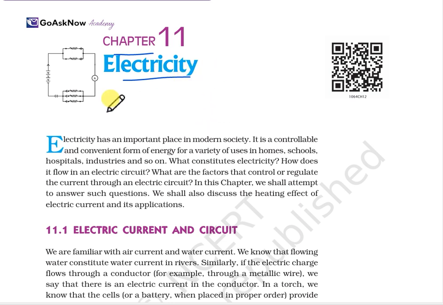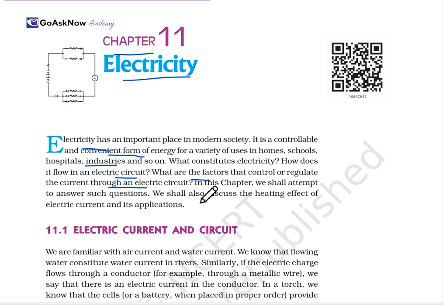So firstly, electricity has an important place in modern society. It is a controllable and convenient form of energy for a variety of uses in homes, schools, hospitals, industries and so on. What constitutes electricity? How does electric current flow? What are the factors that control or regulate the current through an electric circuit? In this chapter, we shall attempt to answer such questions.